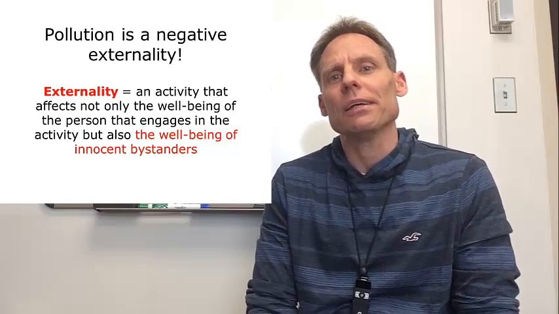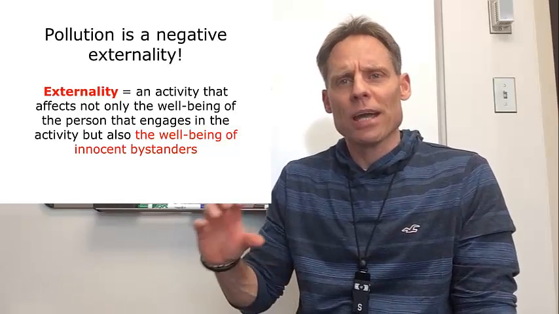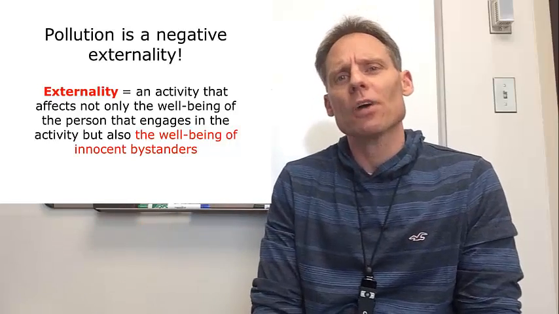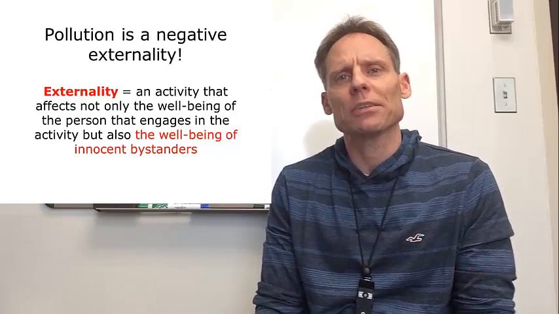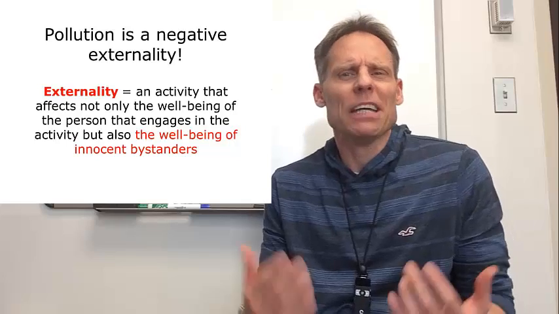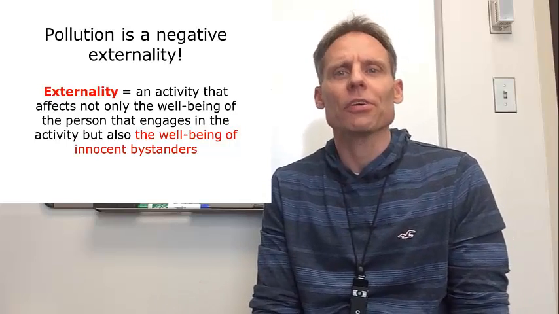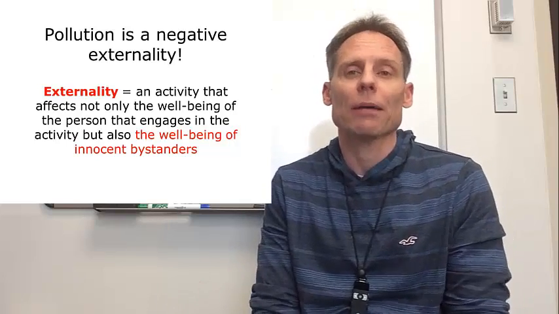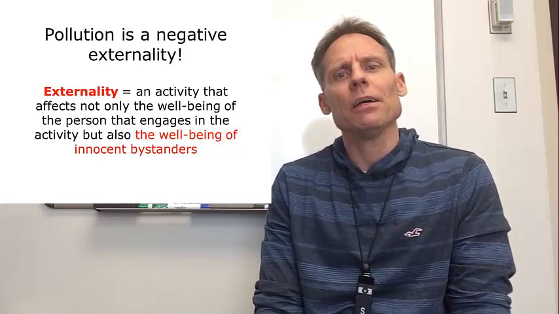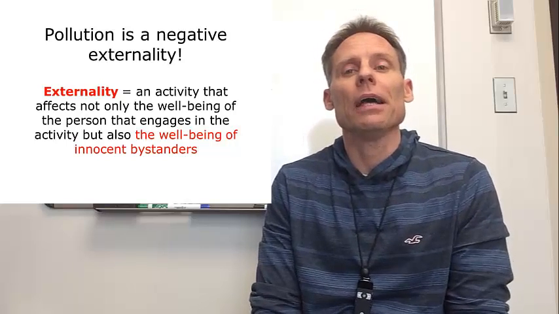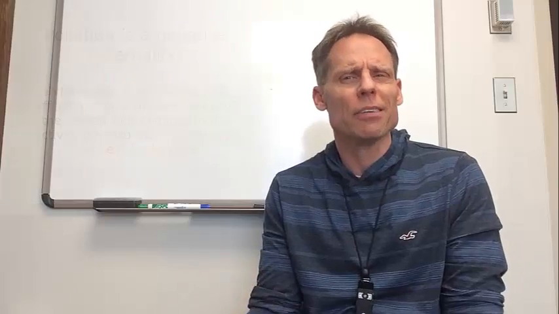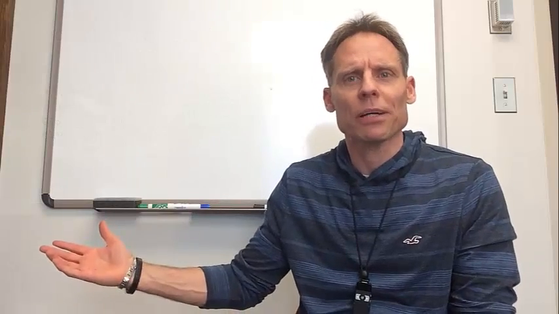An externality is any activity that creates an impact on someone different from the one who actually does the activity. We have innocent bystanders who suffer the consequences from pollution, for example. If we have an externality, then the person who does the activity doesn't care about those innocent bystanders.